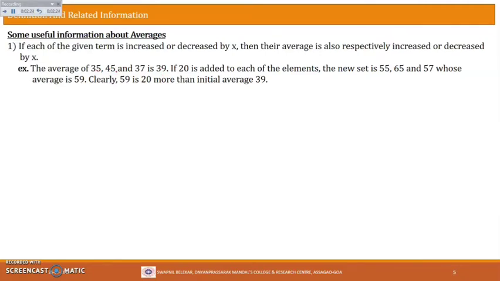Now to these 3 terms, suppose I add 20 to 35, 20 to 45 and 20 to 37, so that means I am adding 20 to each term. Then what will be the average? How will the average be affected? The new average will become 39 plus 20. So this is by that note. One can also do this without the note, and that is what is done here. If you add 20 to each of these terms, then the new set becomes 55, 65, 57. Then find the average of this. The average of this comes out to be the same, that is 59.